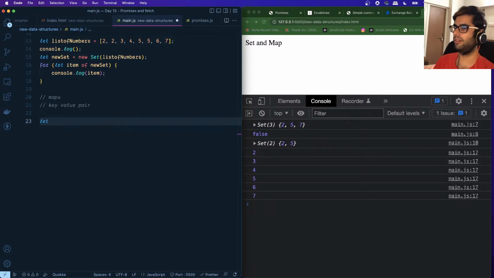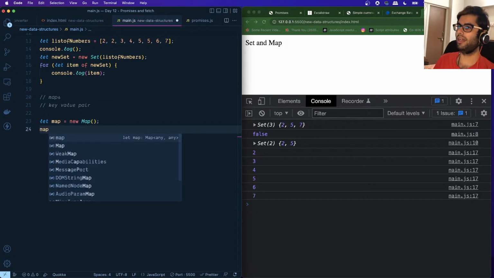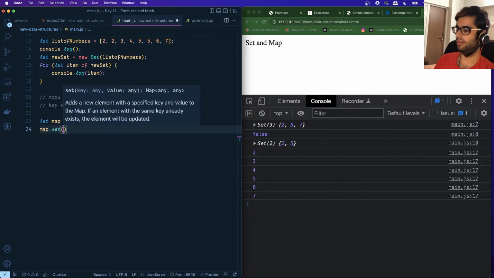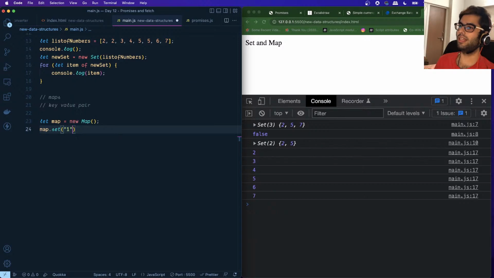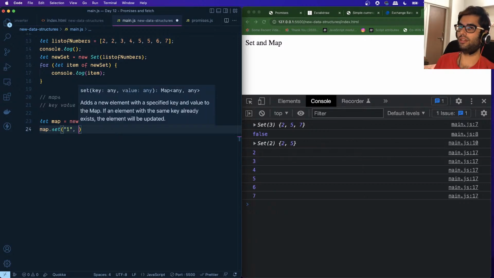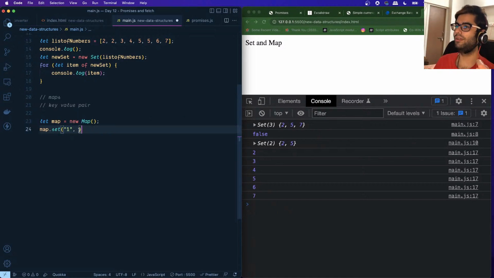So let's take a look at how we can create a map. So let map equals new map. Okay, and we want to add some items, right? So we say map dot set, we specify a key. So this is the key, and the key can be any data type. It can be any primitive value, or it can be an object, and similarly the value can also be an object, right?